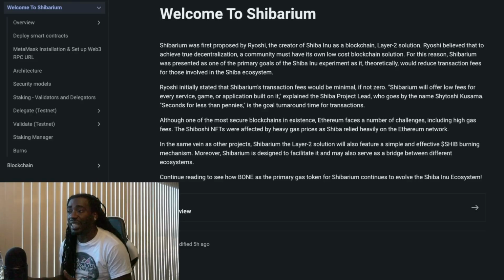Then we get a section that says MetaMask installation and setup web3 RPC URL. And then we get a section that says architecture. Then security models. Then staking, validators, and delegators. Then we get delegate testnet, then validate testnet, staking manager, then burns. So we're going to read this first welcome to Shibarium portion, and then we're going to read the burn portion